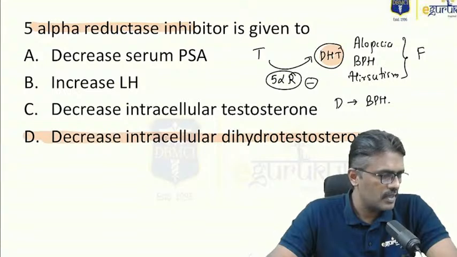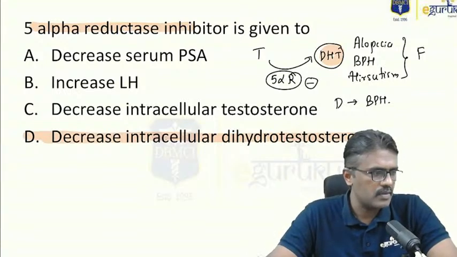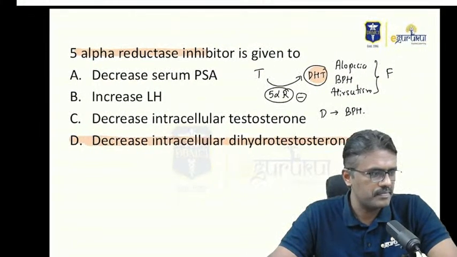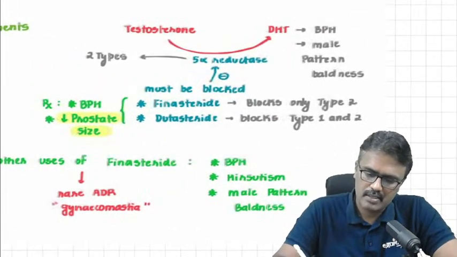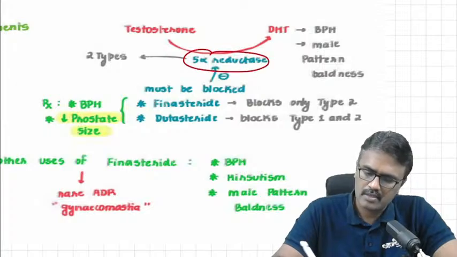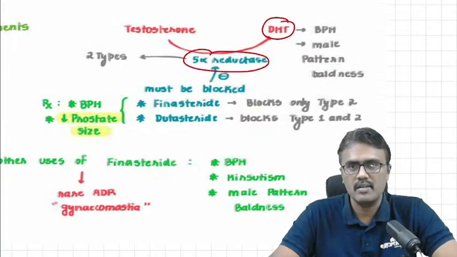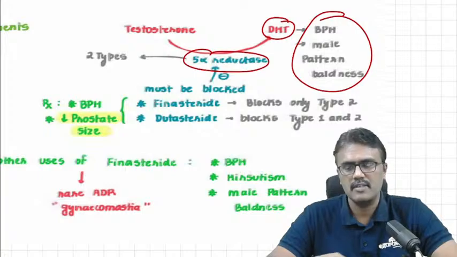This was a multiple correct option question. Now we have discussed this in our classes. When 5-alpha reductase is inhibited, dihydrotestosterone decreases, and we use it in these conditions.